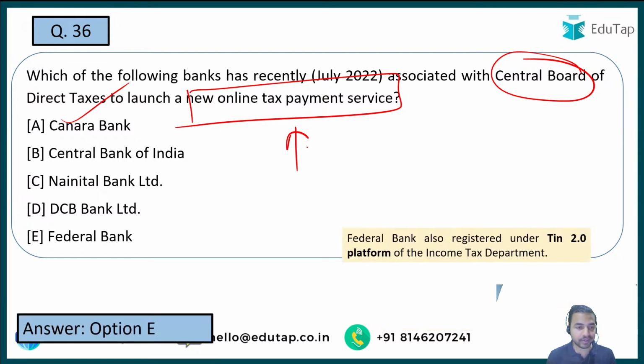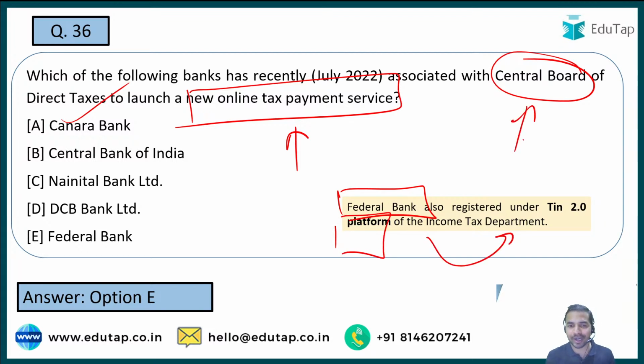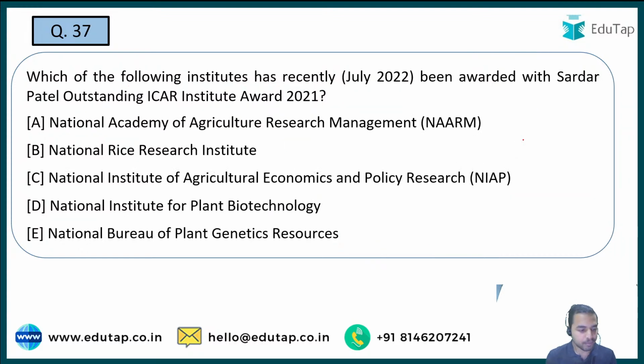So I'm getting the right answers. People are opting the option number E, that is Federal Bank is the right answer, and that is absolutely right, guys. So Federal Bank has registered under TIN 2.0 platform of the Income Tax Department in association with the CBDT to launch a new online tax payment service. Moving on to the next question.